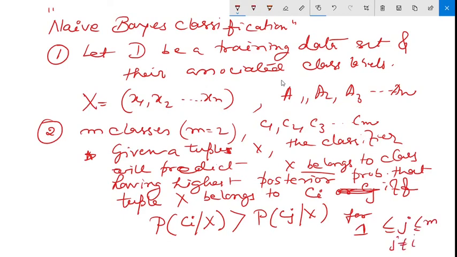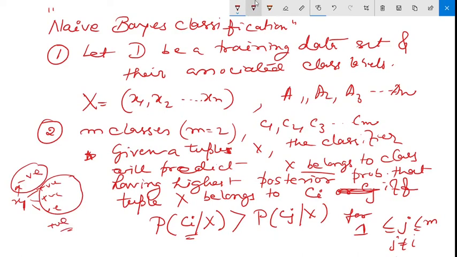Okay, so whichever class probability is higher. Let's say for a particular tuple x1, there are 3 positive class being predicted, and for this x1, 1 negative class being predicted. That means the probability of Ci is higher than this. That means Ci class, that means positive class, will be selected. That is the meaning. Okay, so we have to maximize this. So further I can write it.